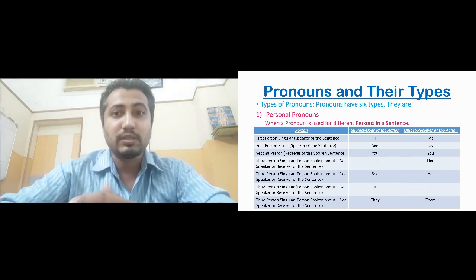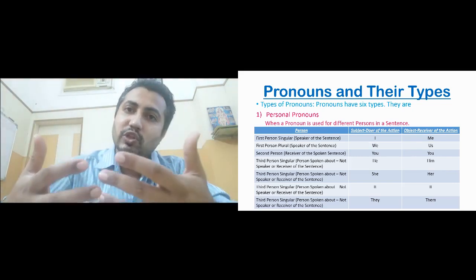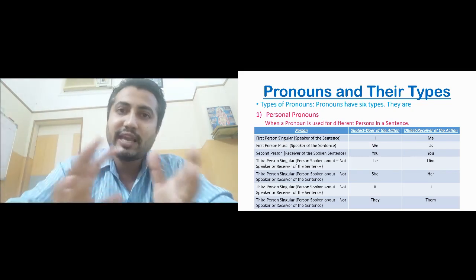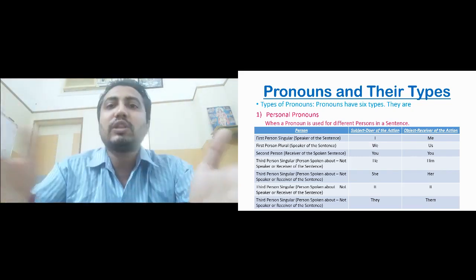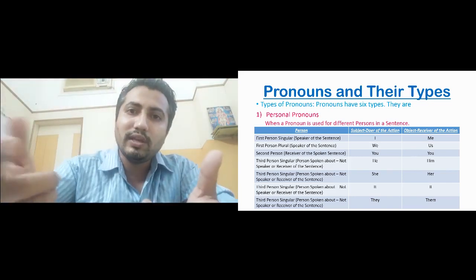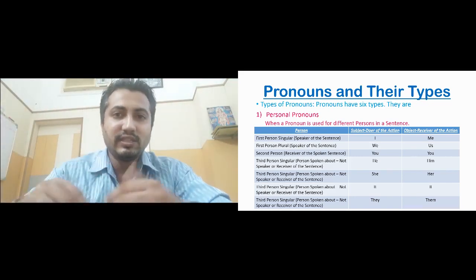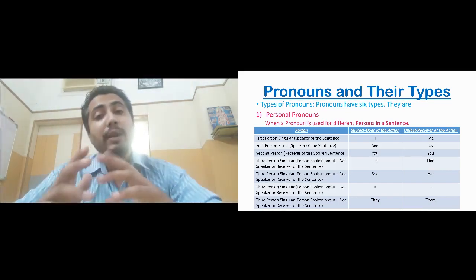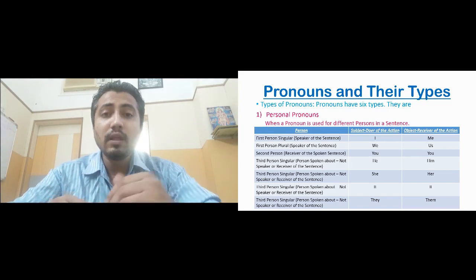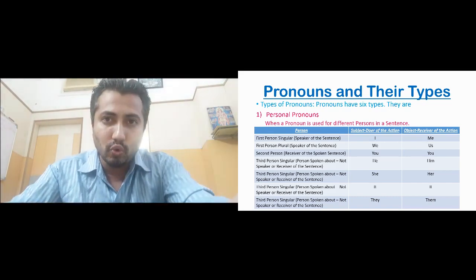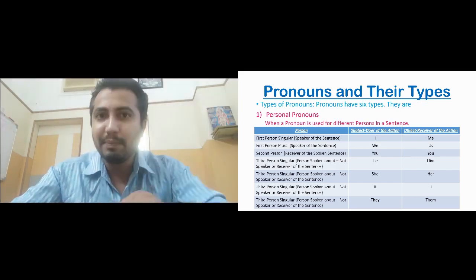becomes the second person. Now in second person also there is singular and plural, but the pronouns used for the second person, singular and plural, both are same. You all is also correct, and you alone is also correct. Okay, so in second person the singular plural pronouns are same. Now let me come to the third person. Third person, I am the speaker, the first person. To you I am speaking, so you are the second person.